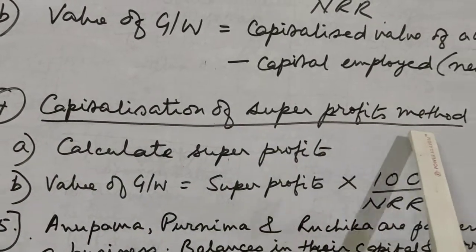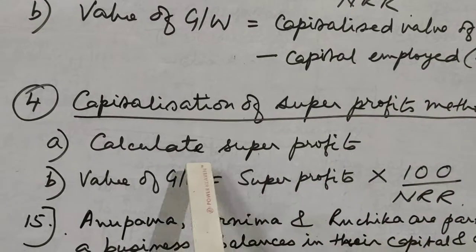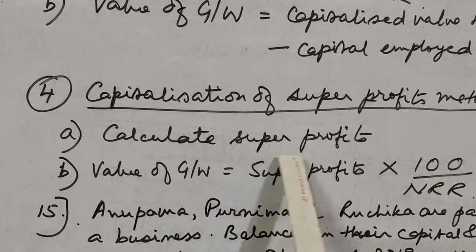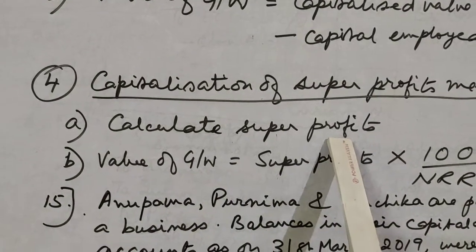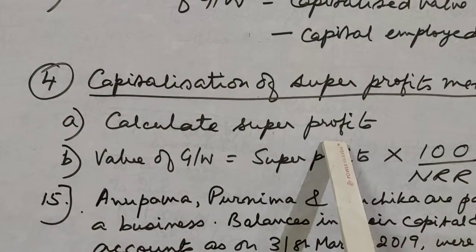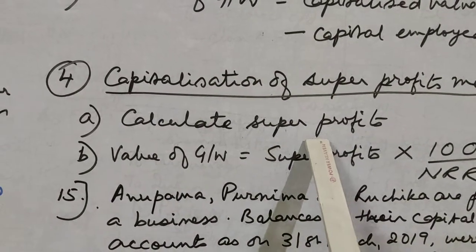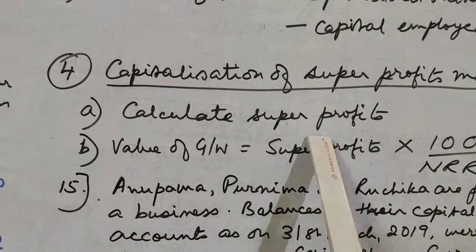capitalization of super profit method. In this method, what we'll do, we'll find out super profit as we do. So for that, what we'll find out? We'll find out the average profits first, and from that we'll subtract the normal profit.